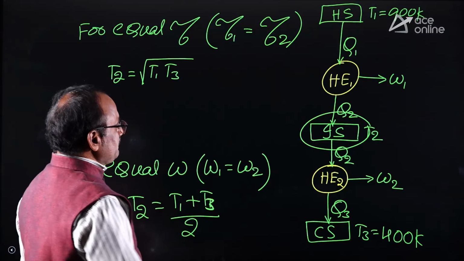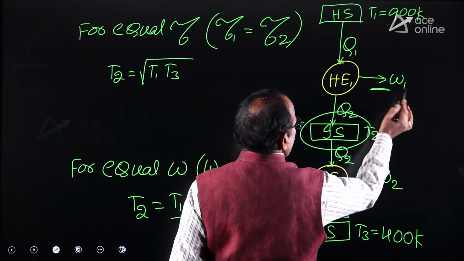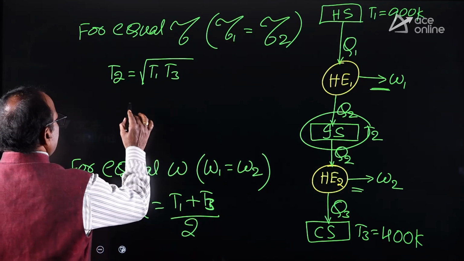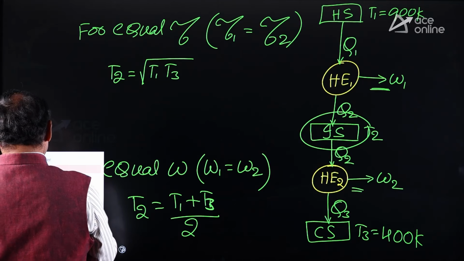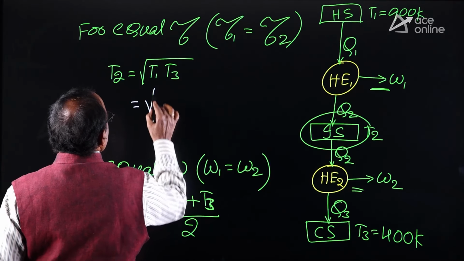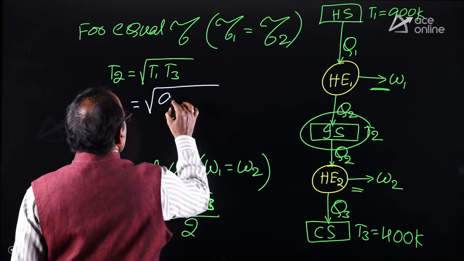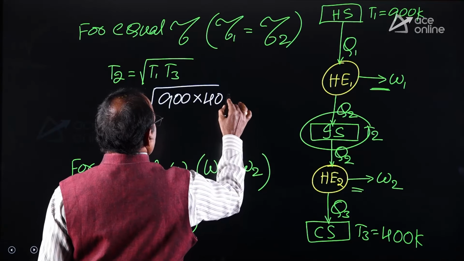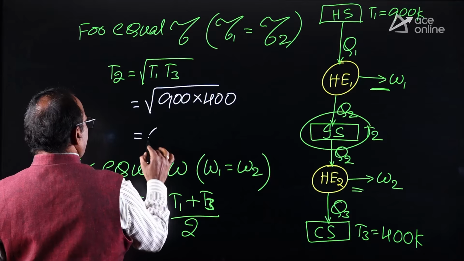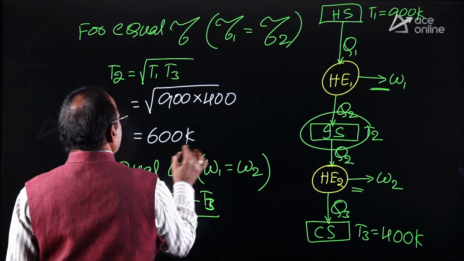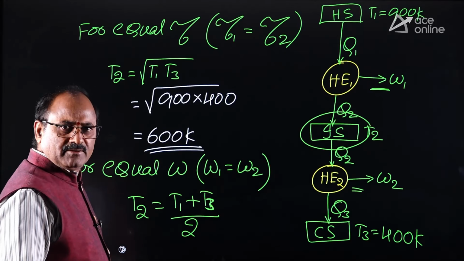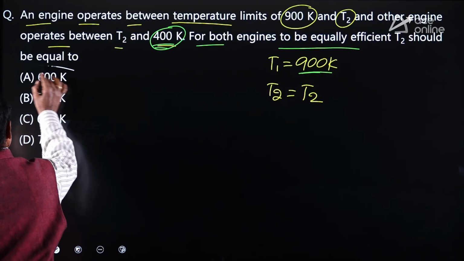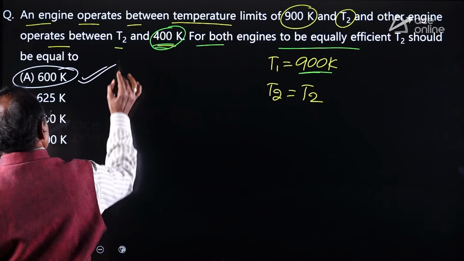Equal efficiency means the efficiency of the first heat engine and the efficiency of the second heat engine are both equal. For that case, the intermediate source temperature T2 equals root over T1 T3. T1 is 900 Kelvin multiplied by T3, 400. You simplify this value to get the intermediate source temperature as 600 Kelvin. Understood clearly? Now look at the options. Option A itself is absolutely correct.